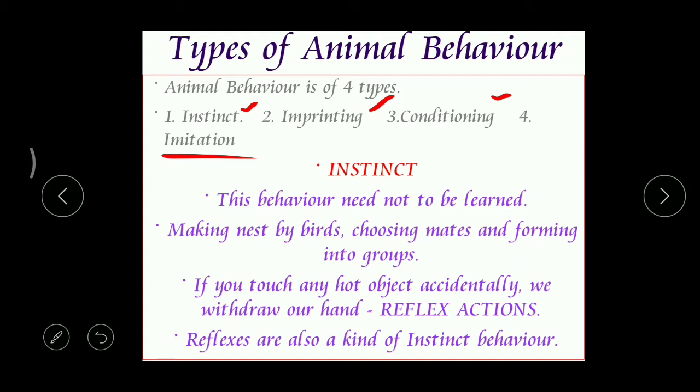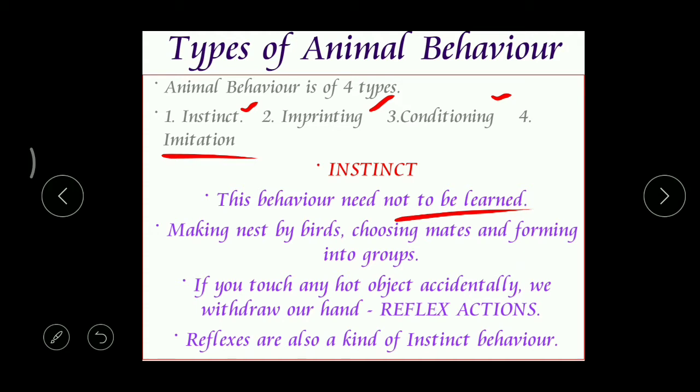Instinct. So what does instinct behavior mean? This kind of behavior need not be learned. The animals get this kind of behavior by birth itself. Already we studied the building of a nest by birds and swimming by fish.